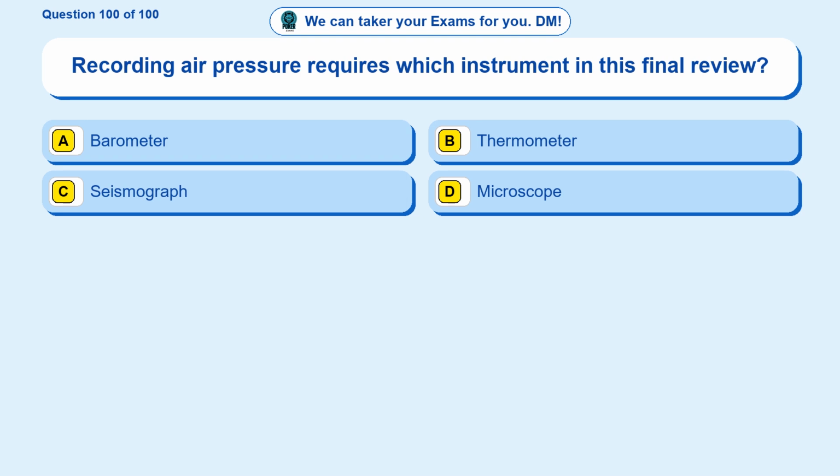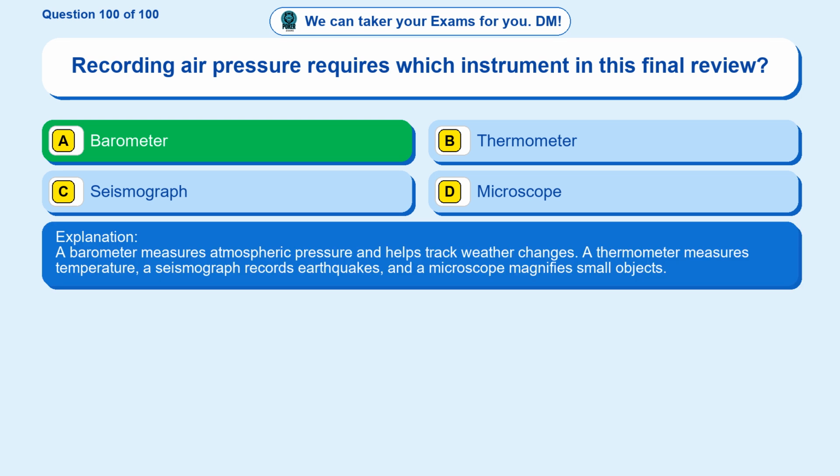Question 100. Recording air pressure requires which instrument in this final review? Option A, barometer. Option B, thermometer. Option C, seismograph. Option D, microscope. The correct answer is option A. Barometer. A barometer measures atmospheric pressure and helps track weather changes. A thermometer measures temperature, a seismograph records earthquakes, and a microscope magnifies small objects.